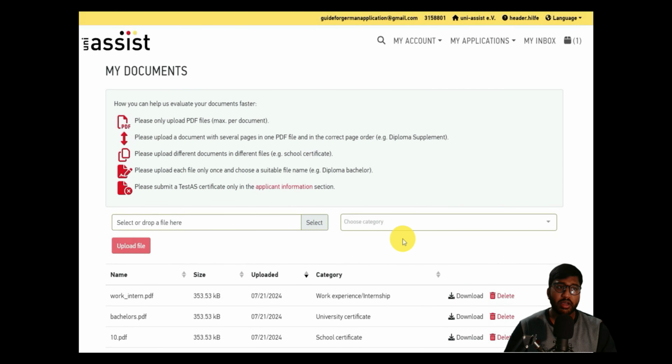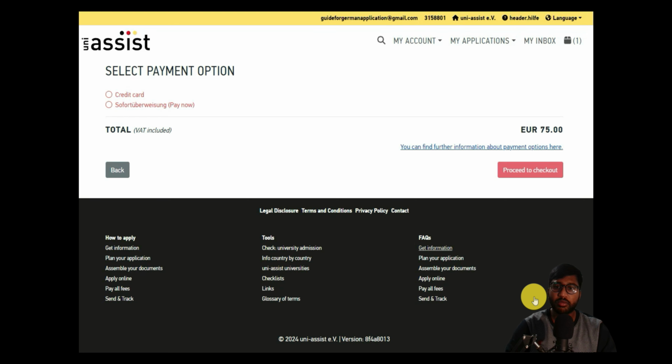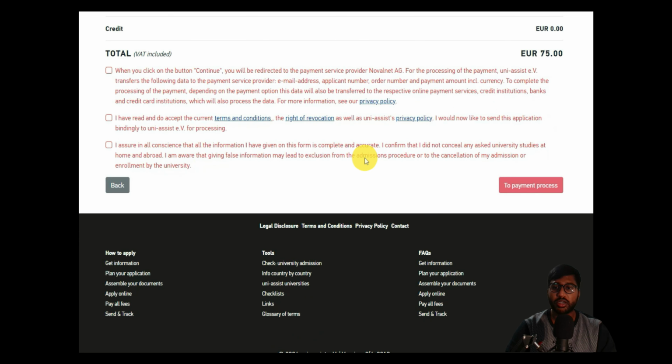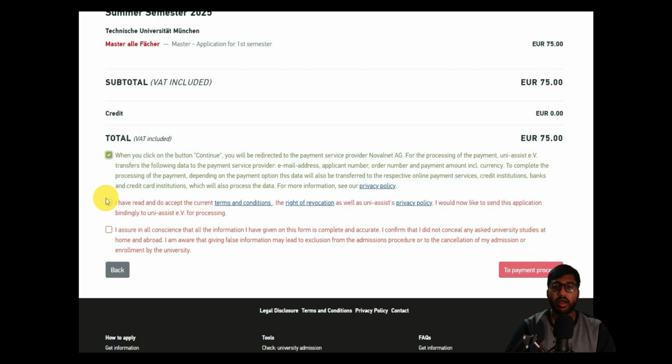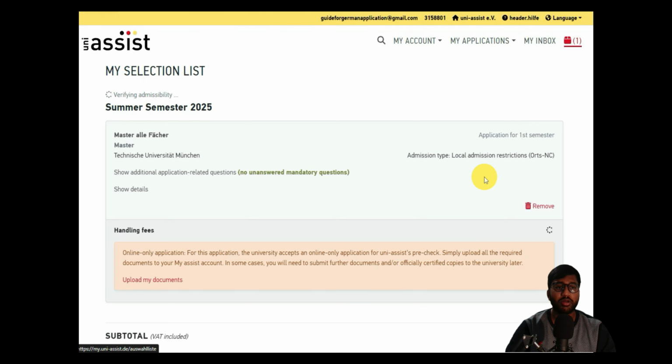Then after we have uploaded all documents, you can quickly go through it and click on the payment option. You can click on credit card or other options, but usually if you're not staying in Europe, your only option is credit card or debit card. If the debit card is internationally accepted, you can click on proceed to checkout. Then you accept all mandatory things and go to the payment process. But as of now we won't do it because I am not submitting it.